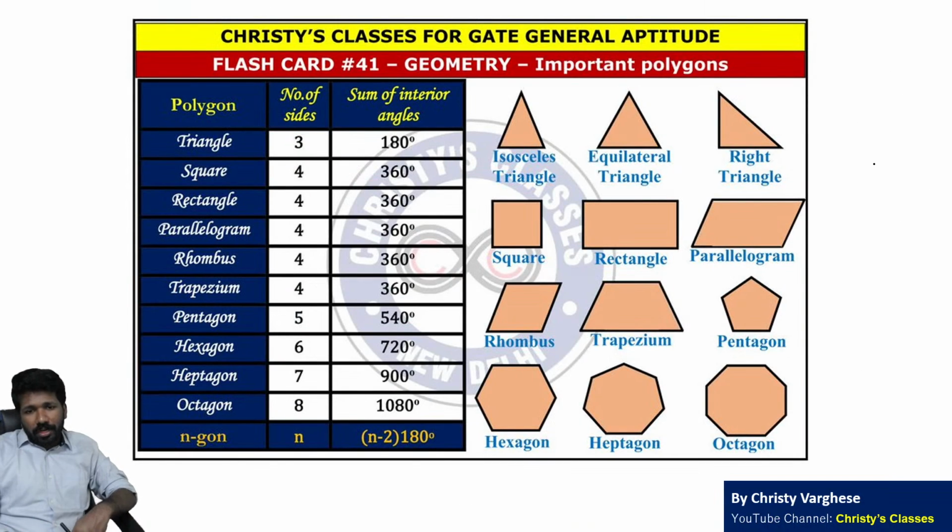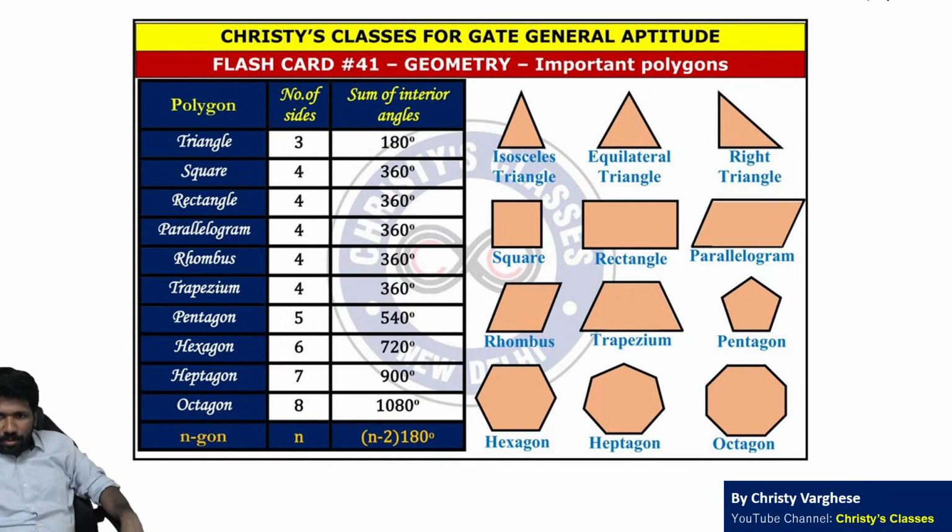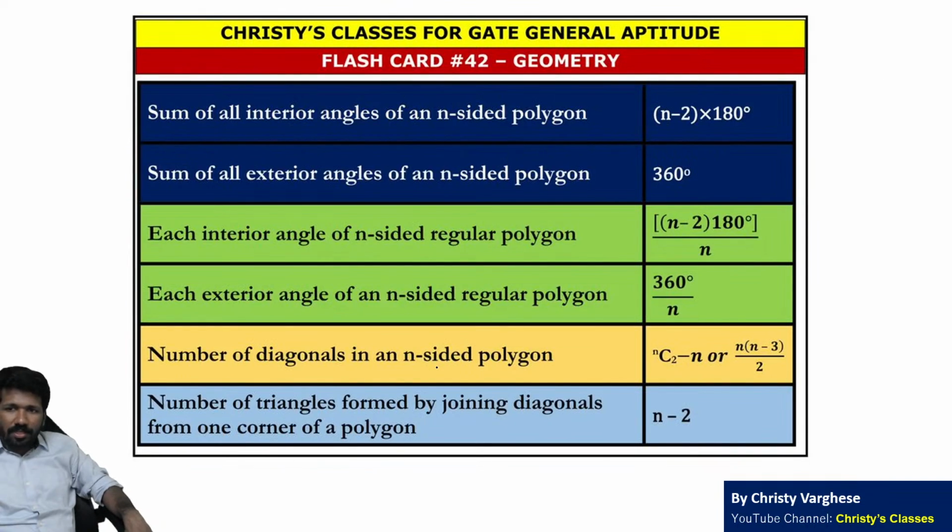Next comes geometry. Geometry is very important. Geometry and mensuration. In geometry, 2D geometry. The first important thing is 2D geometry. The main shapes are triangle, square, rectangle, parallelogram, rhombus, trapezium, etc. Sum of interior angles of a polygon is important. Sum of exterior angles is always 360.